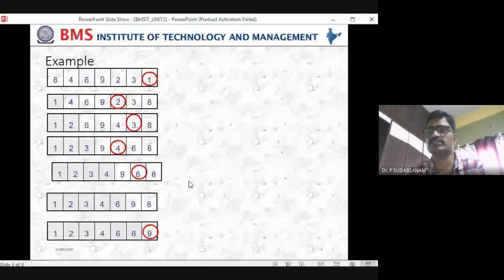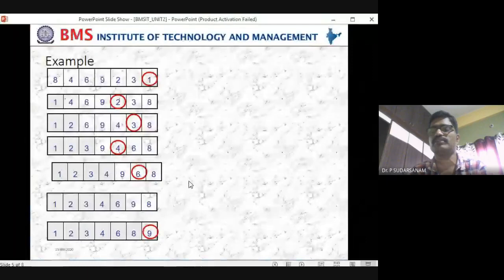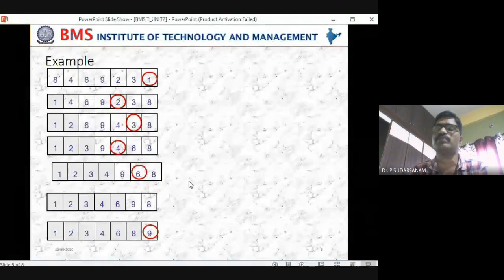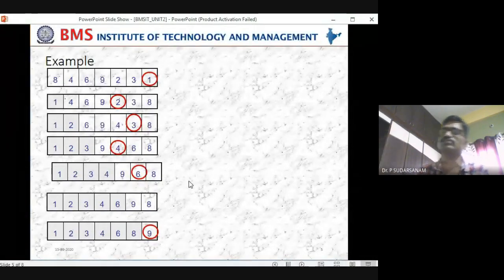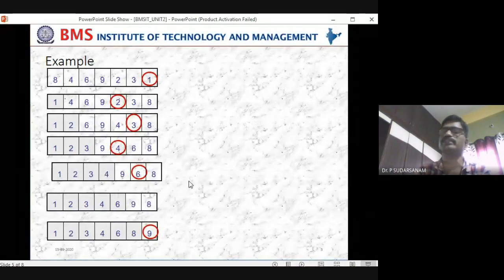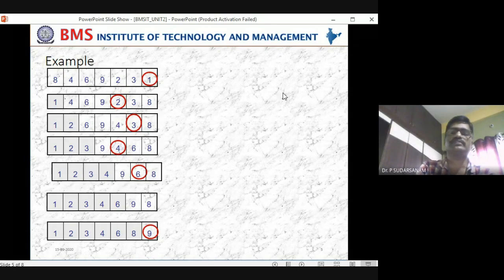So selection sort is very simple. i goes from 0 to n minus 2 in the loop. So you are identifying one minimum element, minimum is equal to a of 0. Next, j goes from i plus 1 to n minus 1. Now you are comparing a of j is less than a of minimum. So minimum is equal to the j position you are doing. Next is swap a of j and a of minimum values. So the j location is finding this, and the minimum location is this one. That is what the algorithm says.